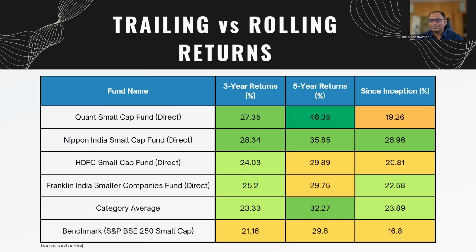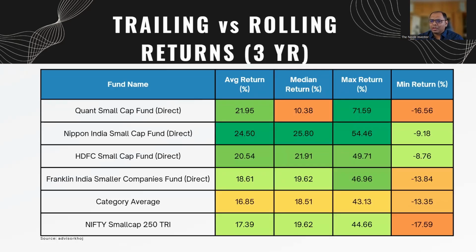Like you see here, last 5 year returns, and even 3 year returns, Quant Small Cap fund has outperformed every other fund in the small cap category, right? But let's go into rolling returns. Rolling returns I typically see for 3 years. Why do I see 3 years? Again, like I said, minimum investment should be 3 years. All right. So what are rolling returns?